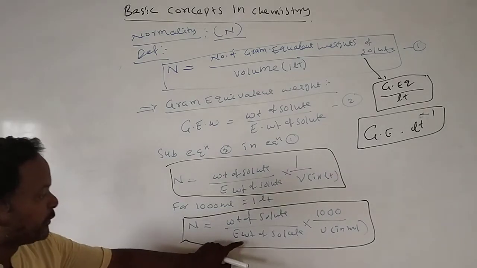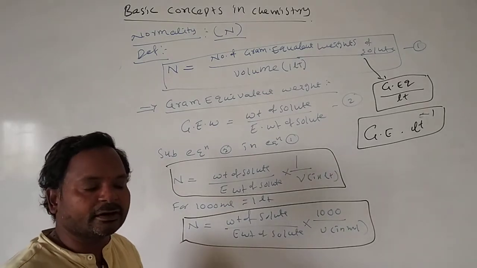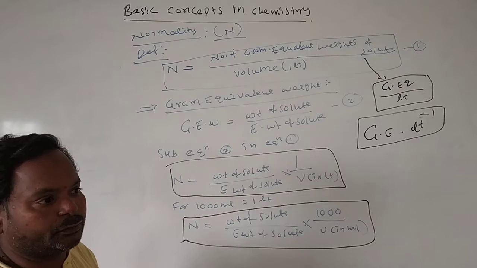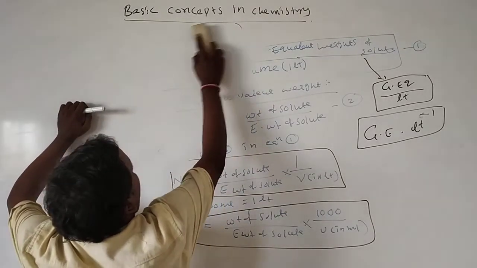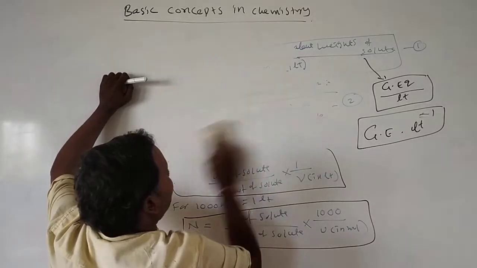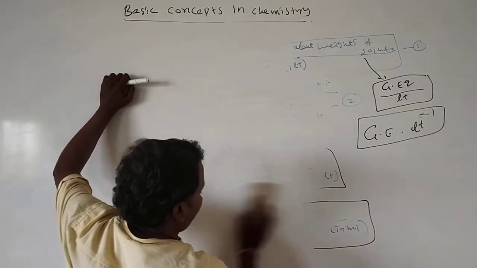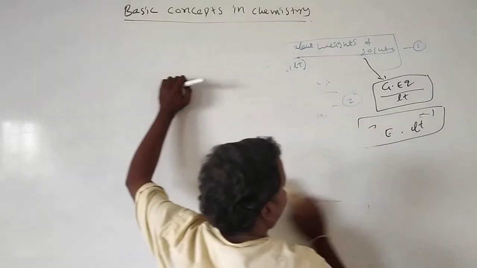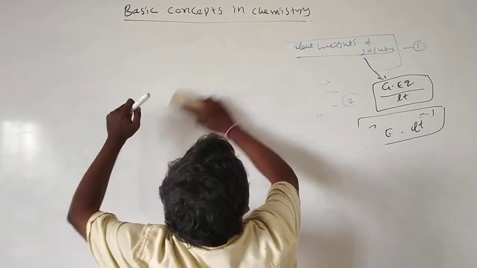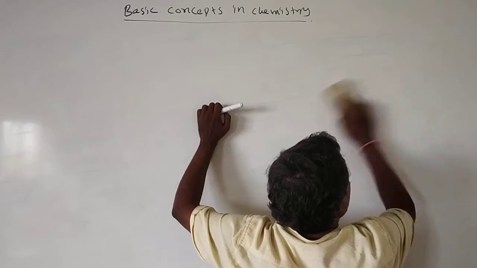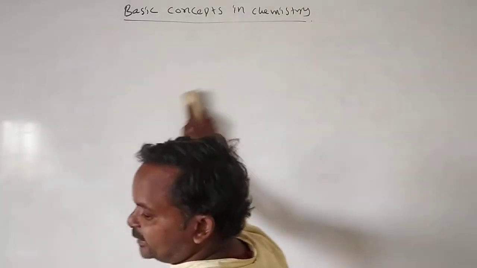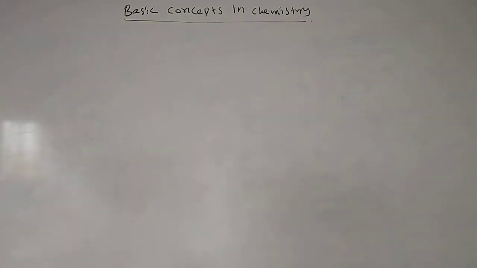Then how do we calculate the equivalent weight of the solute? We have different types of solutes: acid solutes, base solutes, salt solutes, and oxidizing agents and reducing agents also.